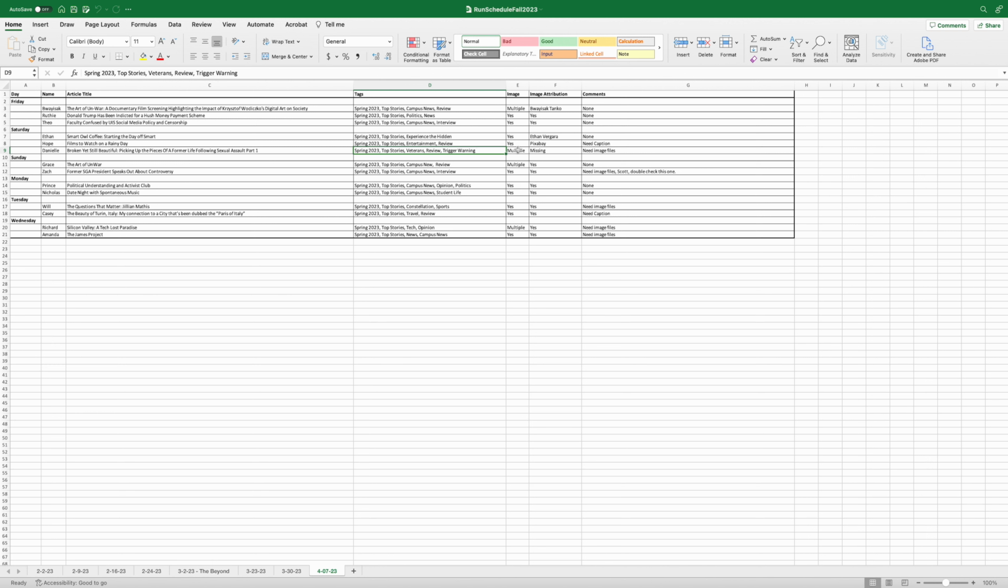The story has multiple images. However, the image attribution was missing when the editor-in-chief made this schedule. Usually when this happens, the editor-in-chief contacts the staff contributor to ask them to provide the missing content. However, the editor-in-chief will leave a note for the editorial team, as seen here, to serve as a heads up.